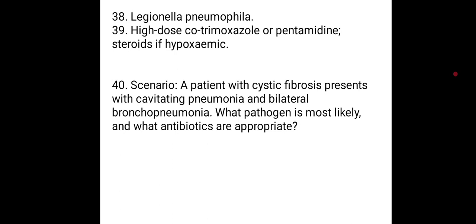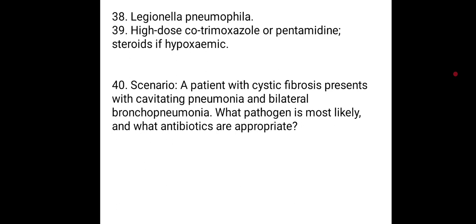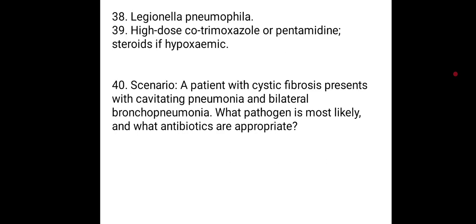We discussed it. 39 is high dose cotrimoxazole or pentamidine, with steroid if hypoxemic. So the 55-year-old man that presented with fever, dyspnea, and bilateral crepitations, chest X-ray showing interstitial shadowing, the most likely diagnosis is Pneumocystis jirovecii pneumonia. And the treatment we are giving this patient is high-dose cotrimoxazole or pentamidine with steroids if the patient is hypoxemic.